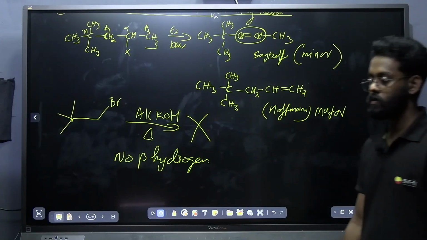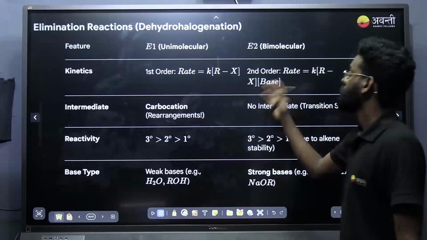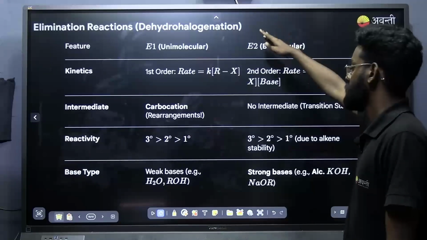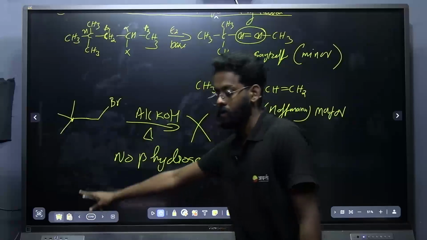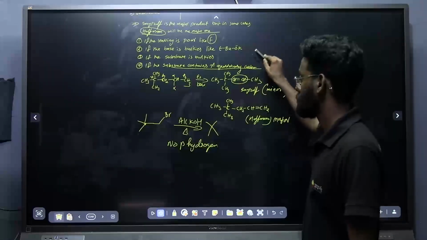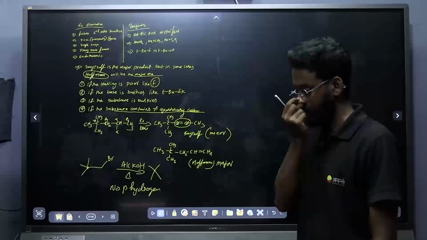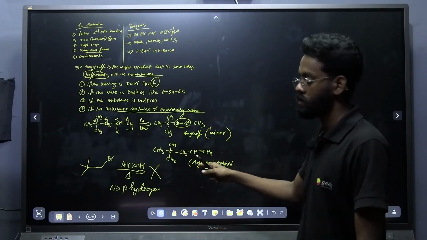Is it clear, Sakshi? Yes, thank you. Now this is all about the difference between elimination E1 and E2 that I have mentioned already in the slides. So this is for your reference. If you want, you can take a screenshot of all these things. Do you want to take a screenshot? Because this annotation probably won't be available because of some problems in my slide. Just take a screenshot.